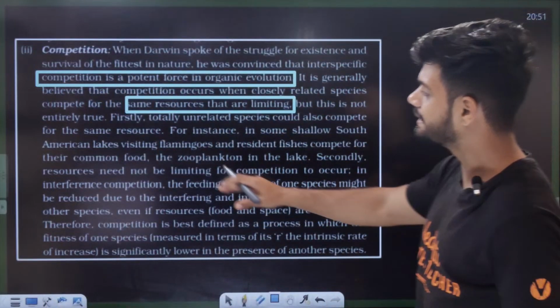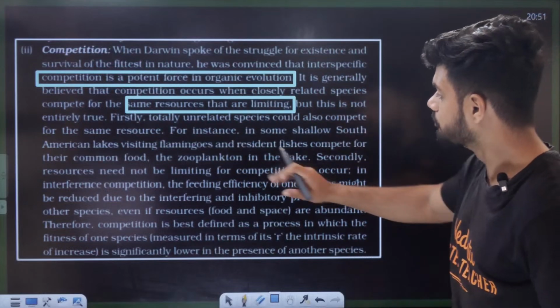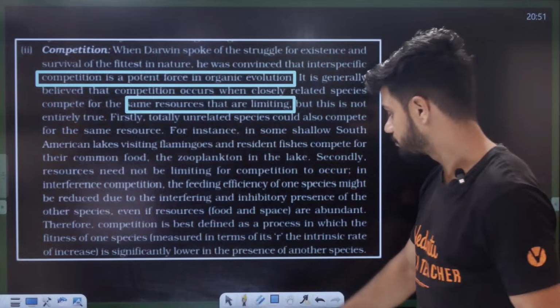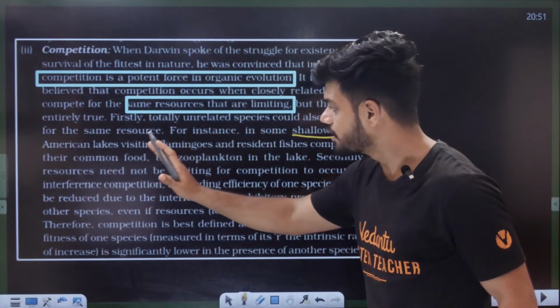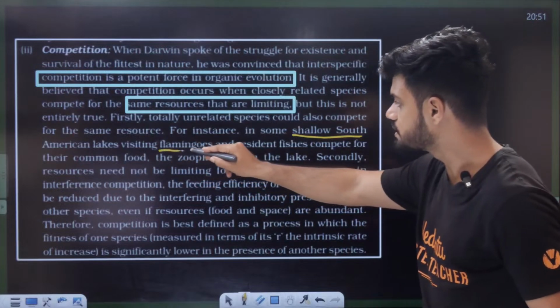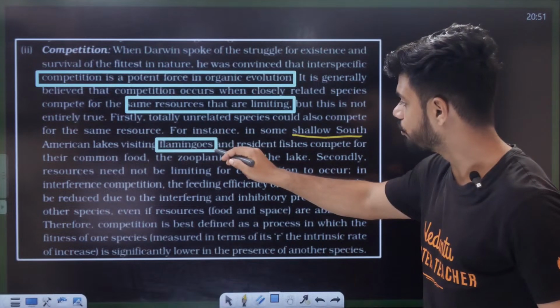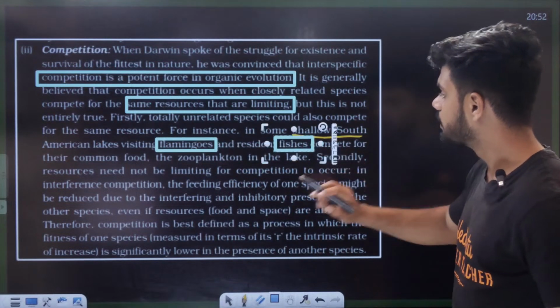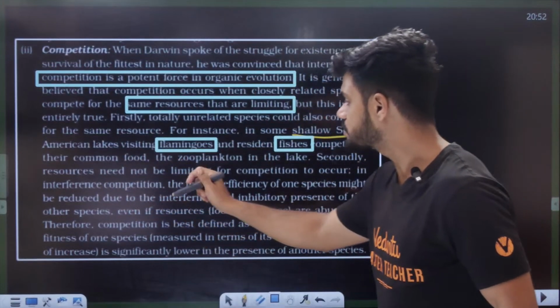But this is not entirely true. First, totally unrelated species could also compete for the same resource. They have given an example here. Some shallow South American lakes visiting flamingo. So it is a fight between a flamingo and fishes. Flamingo and resident fishes compete for their common food, the zooplanktons.